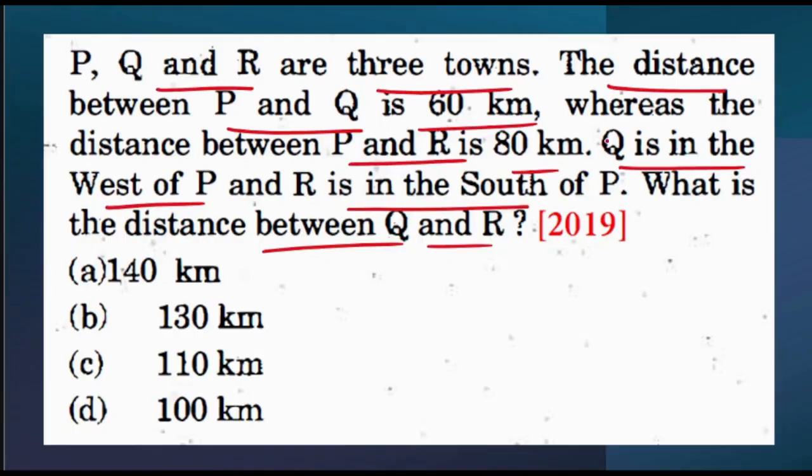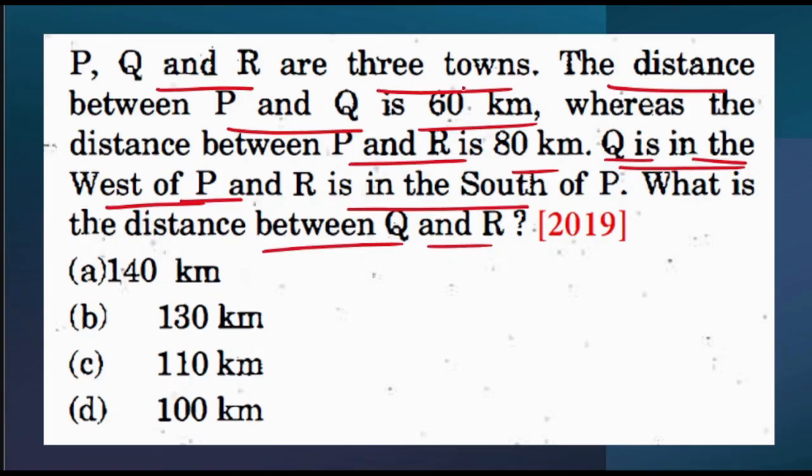So first of all, let's consider the direction first. Then we will be taking the distance as well. First of all, they have mentioned that Q is in the west of P. So that means Q is in the west of P. Say for example, over here P, over here Q.